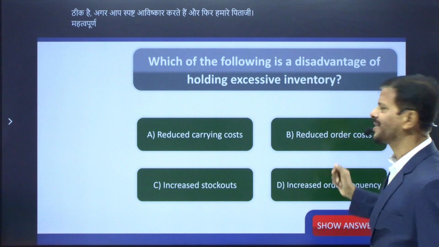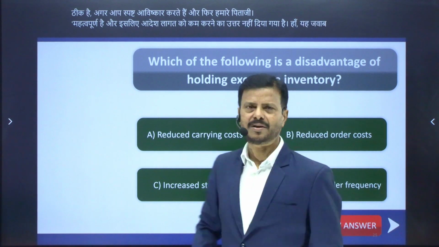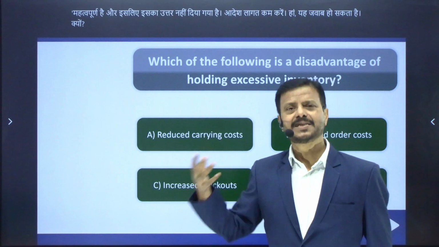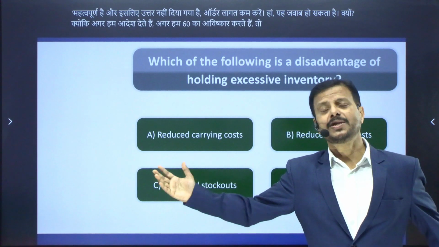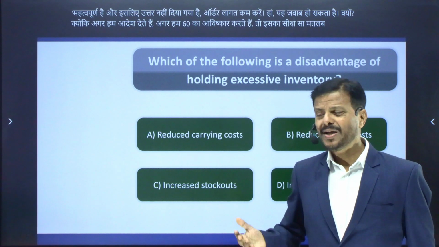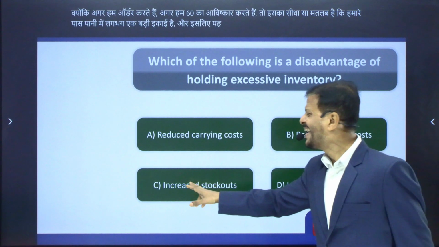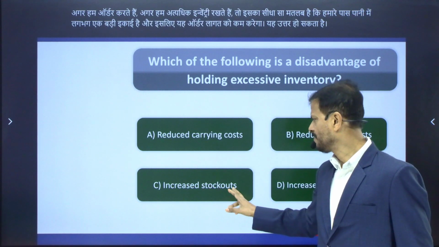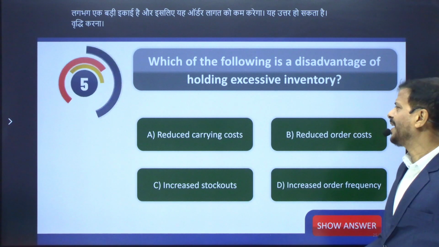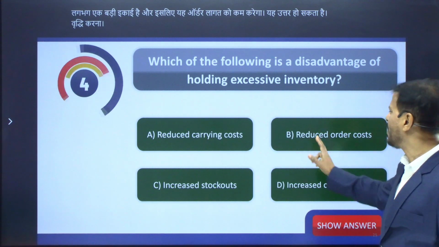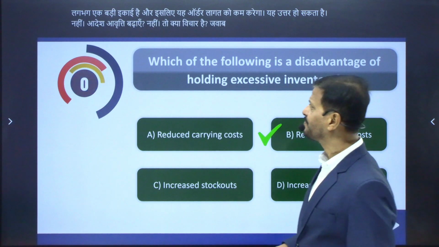Reduced order cost, yes, it may be the answer. Why? Because if we hold excessive inventory, that simply means we have bought a large unit at one time, and so it will reduce the order cost. Increased stock out, no. Increased order frequency, no. So you got the idea. The answer is reduced order cost.